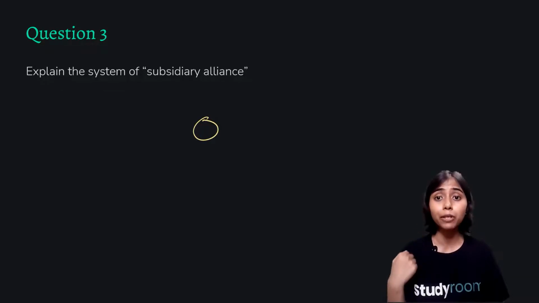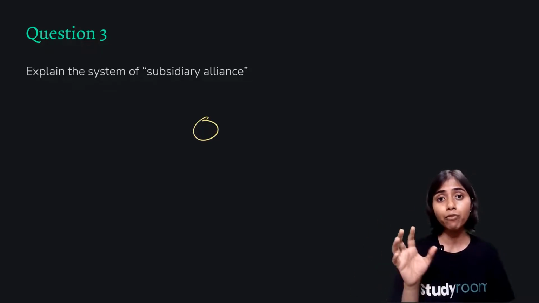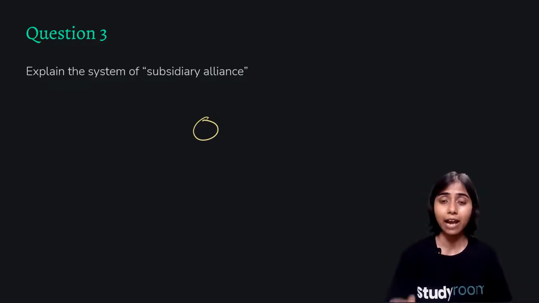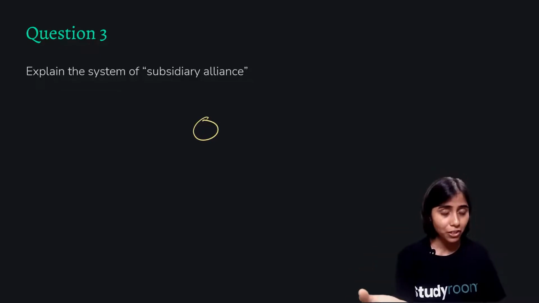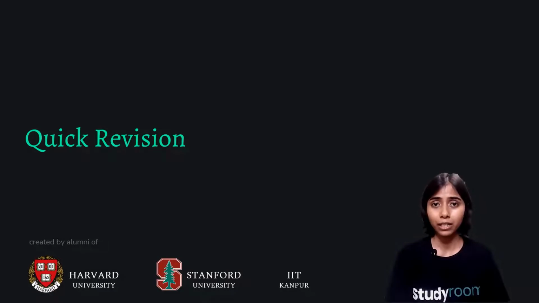Also, if I was not able to maintain the army, if I was not able to give the amount used to maintain the army, then half of my territory, or a part of my territory, would be annexed and would go to the British East India territory. That was what happened in the subsidiary alliance. Of course, for extra marks, you can give the example of the state of Awadh, Nawab Shujauddaulah, and how he had a subsidiary alliance.